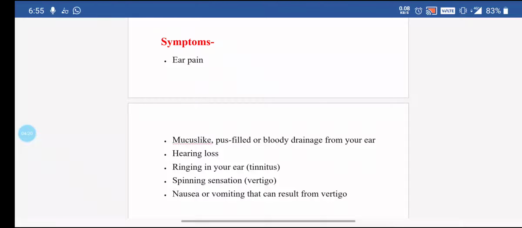Symptoms are as common as other ear conditions: earache, tinnitus, loss of balance, vertigo, nausea and vomiting, ringing in the ear, hearing loss, and sometimes drainage from the external ear. Why does this occur? Because when the rupture happens due to middle ear infection or otitis media, the discharge exudes from the eardrum rupture to the external ear.